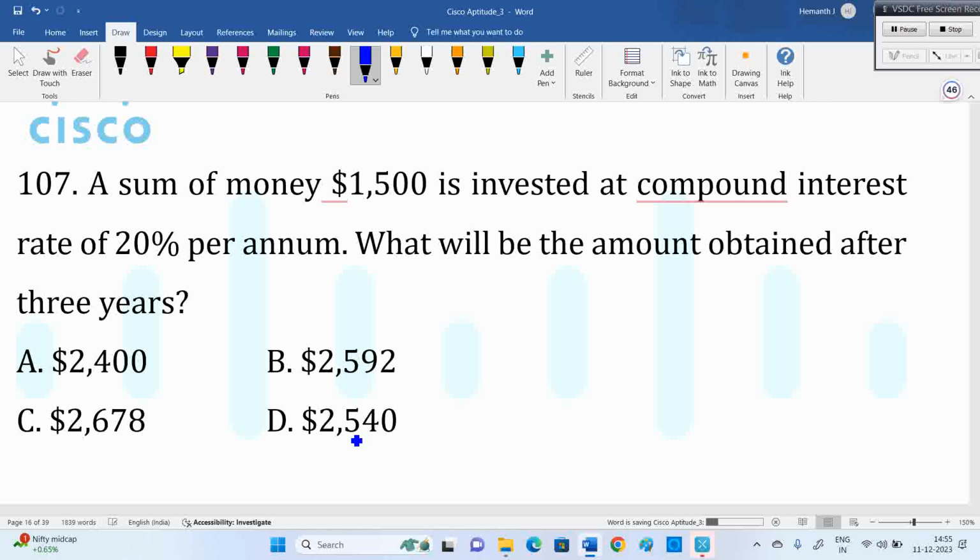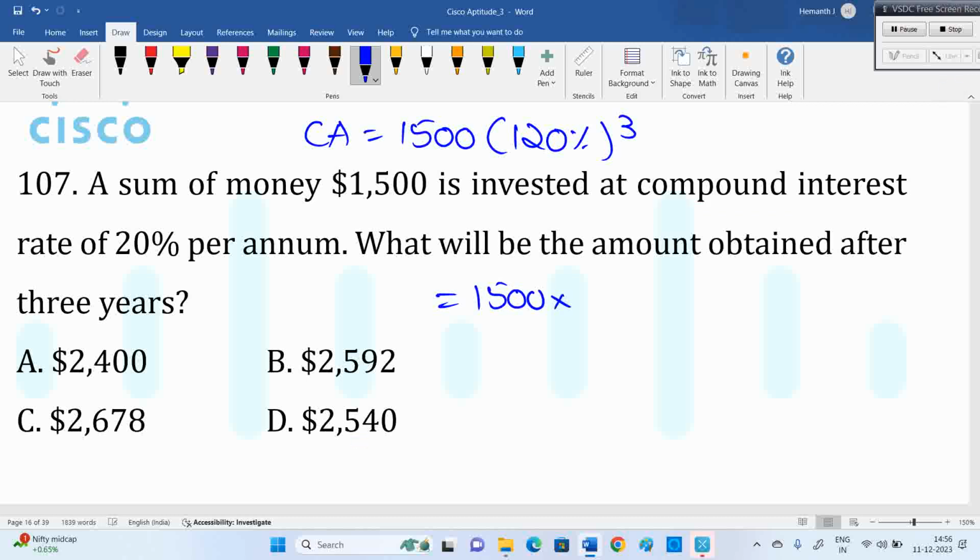So one simple method to solve the question is 1,500 into 120% whole cube. 1,500 into 120% whole cube. Why whole cube? Why 120%? 20% profit at 20%, interest at 20% increase. So you can cancel all those. 1,500 into 120% means 120 divided by 100. This is one method. Other method also will be given, don't worry.